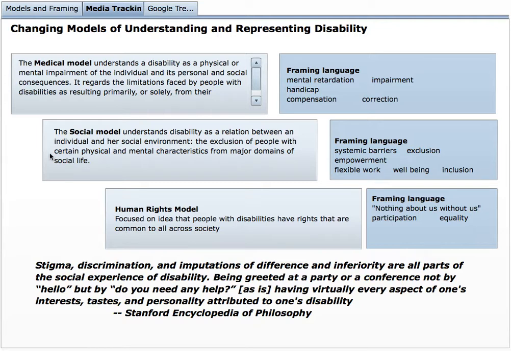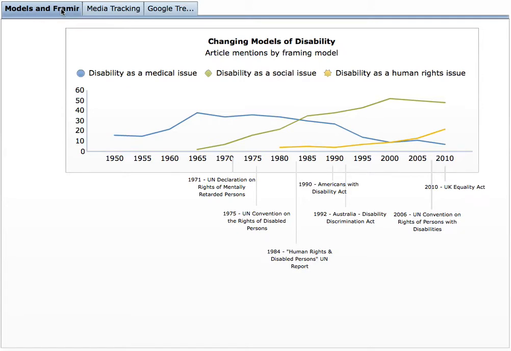So when we visualize this on a tracking model, we can see that we're taking these data, searching this from Google, from other instances in the corpus where we see references, and we plot this over time. We can see the incidence of phrases looking at disability as a medical issue, sort of peaking in the 70s and then continuing to move down after that. The social issue model sort of started to rise up in the 70s, around the UN Declaration of the Rights of Mentally Retarded Persons, and then moved up, and disability as a human rights issue is where we are today, although that is still taking ground.